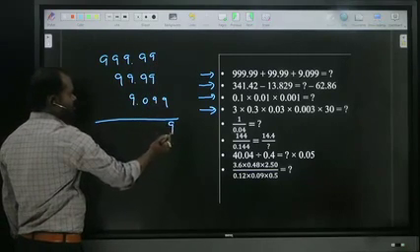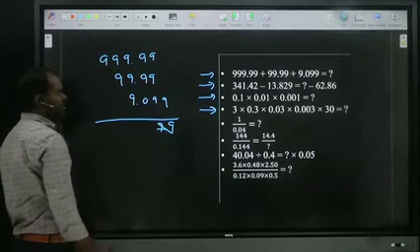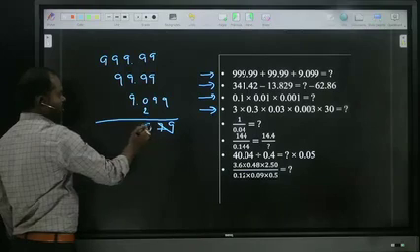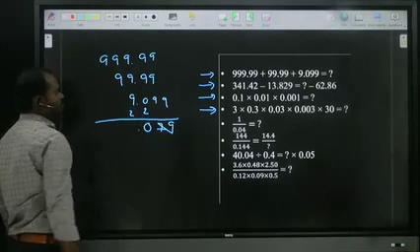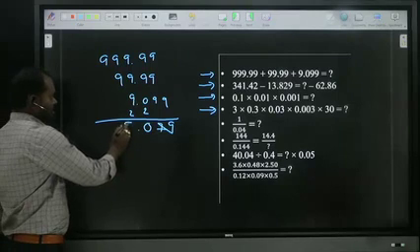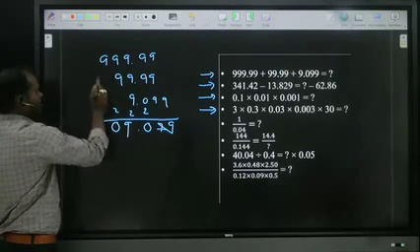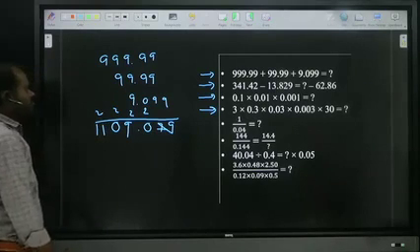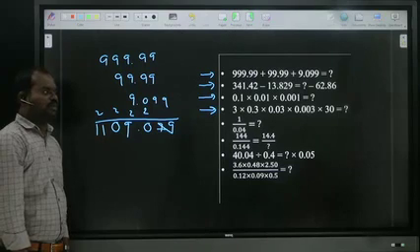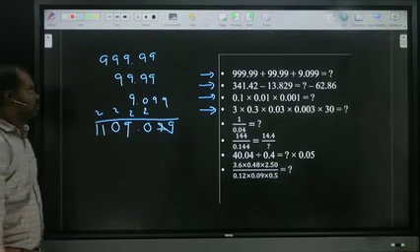9, 9, 9, 9, 27, 27. Two balance: 9 plus 9, 18 plus 2 is 20, 2. 27 plus 2 is 29, 2. 18 plus 2 is 22, 9 plus 2 is 11. The answer is 1109.079. Is it clear? Some people are giving the same answer. Now we are moving to the next one.